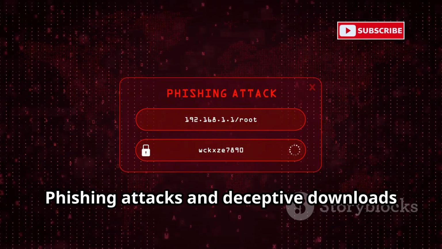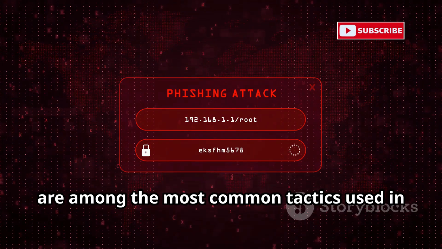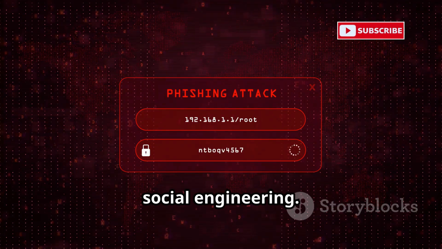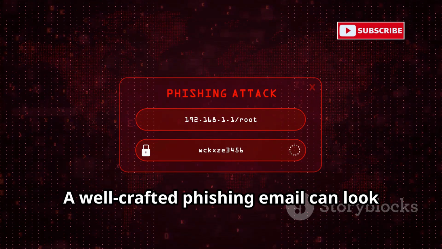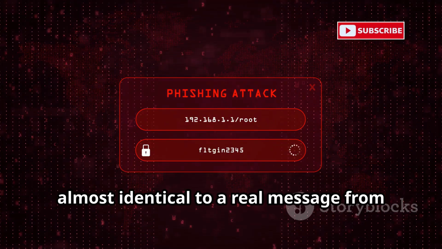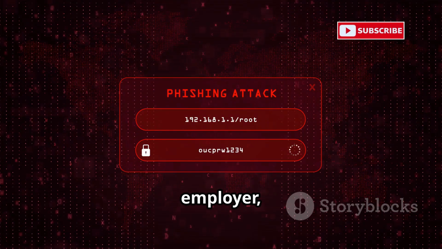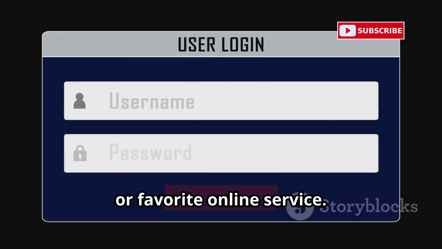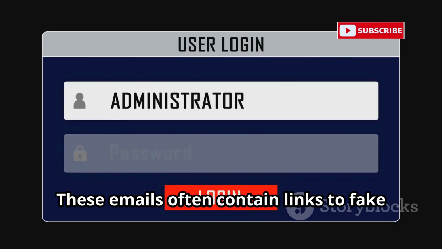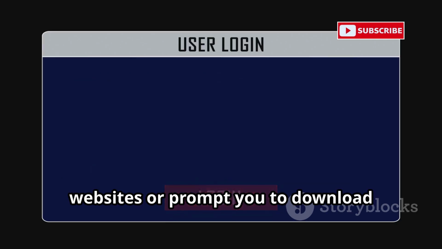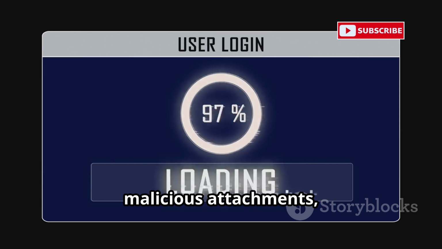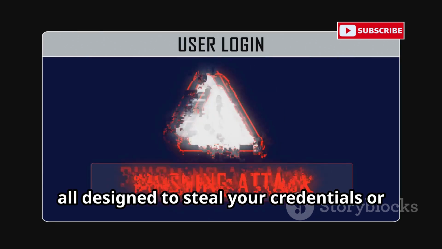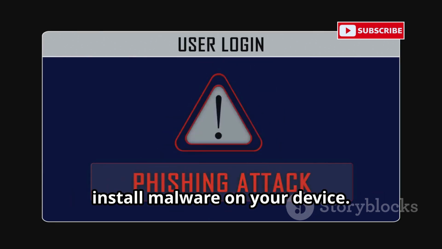Phishing attacks and deceptive downloads are among the most common tactics used in social engineering. A well-crafted phishing email can look almost identical to a real message from your bank, employer, or favorite online service. These emails often contain links to fake websites or prompt you to download malicious attachments, all designed to steal your credentials or install malware on your device.